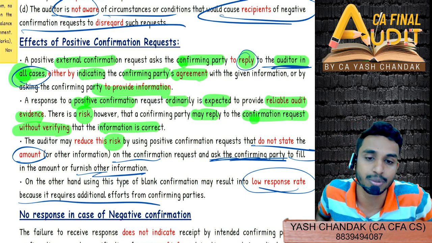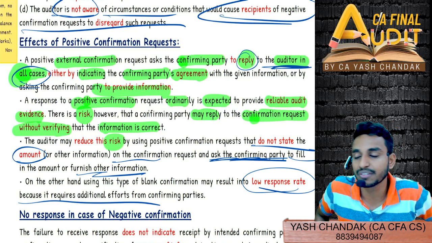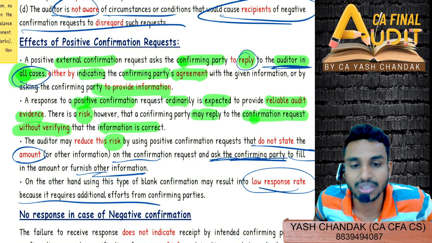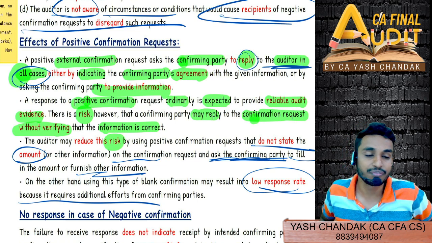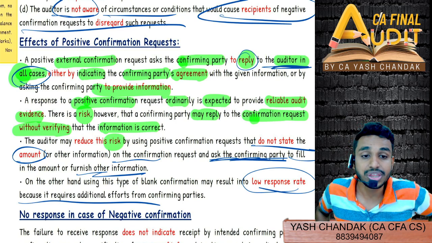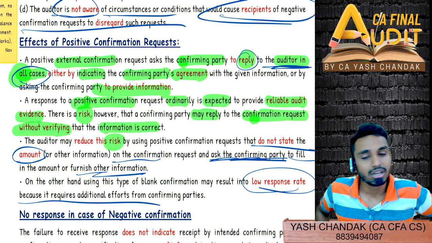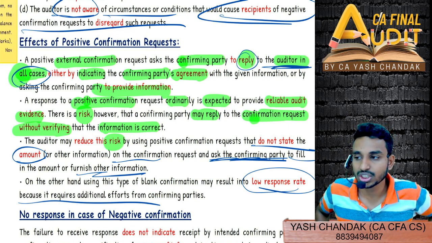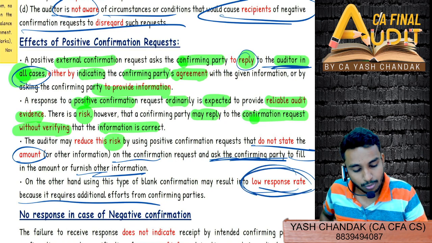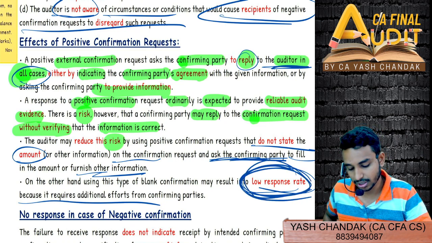I gave her a blank confirmation request this time and told her to fill in the amount and then give it to me. But she is next level lazy, and because of this laziness, she chose not to send back the confirmations to me. So this could lead to a low response rate.